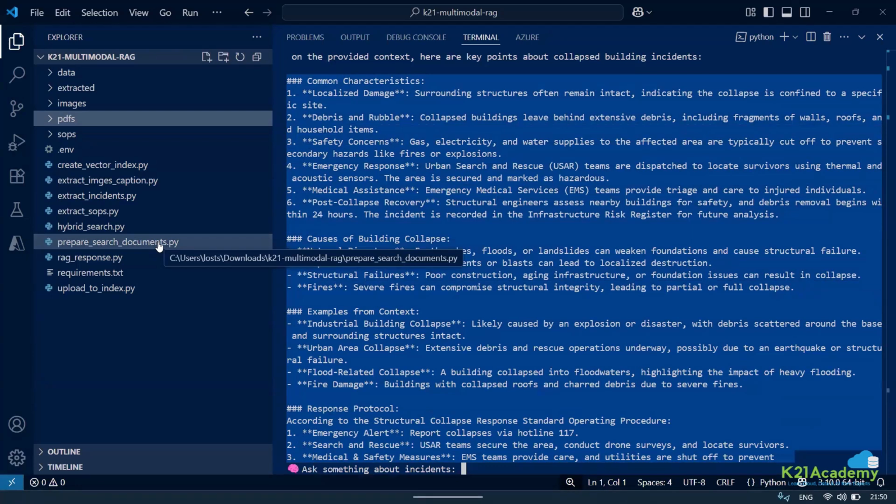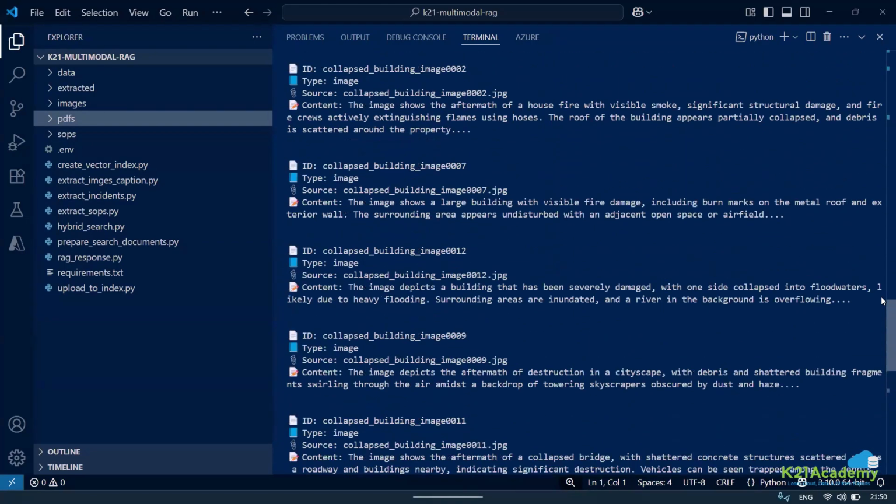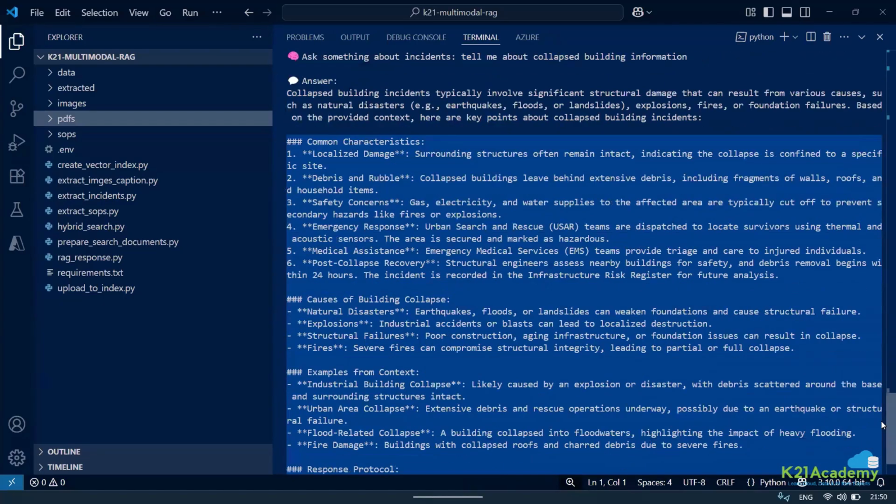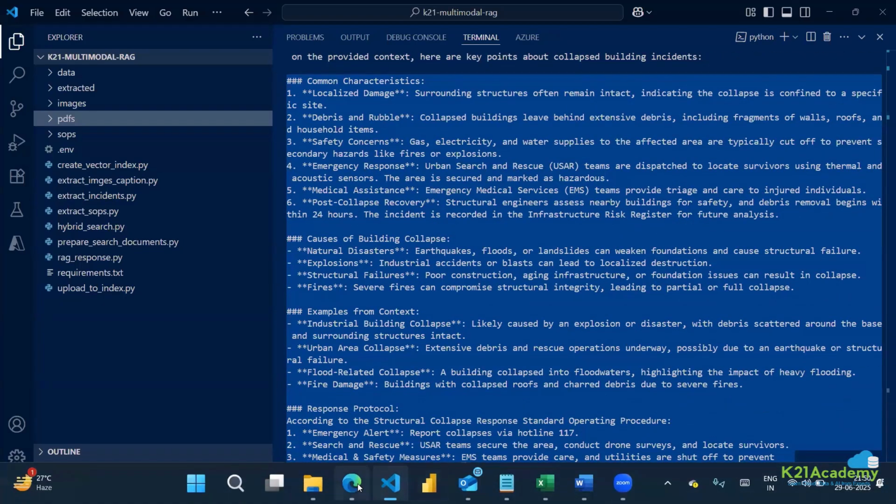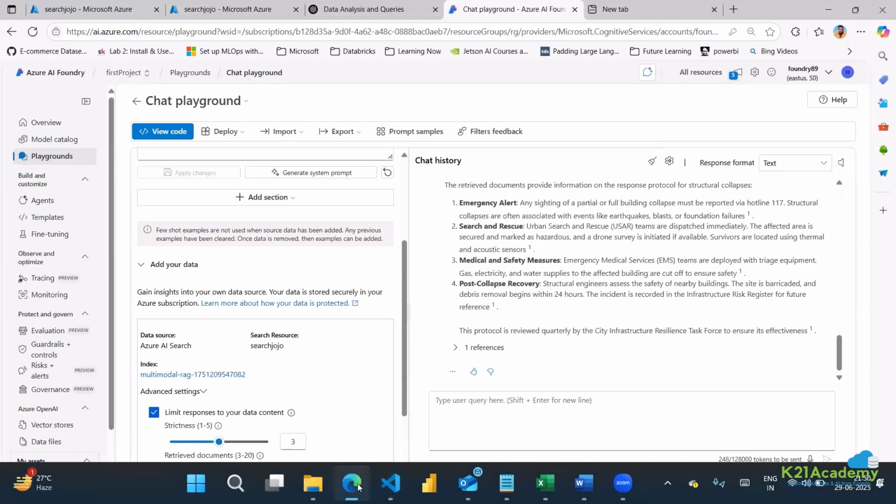This is separate. I'm not connecting this to the playground. This is a separate application, and I'll show you how I built it. I'm just helping you understand that when I build my own application using RAG and my own search, it worked far better compared to the UI that I used to build.